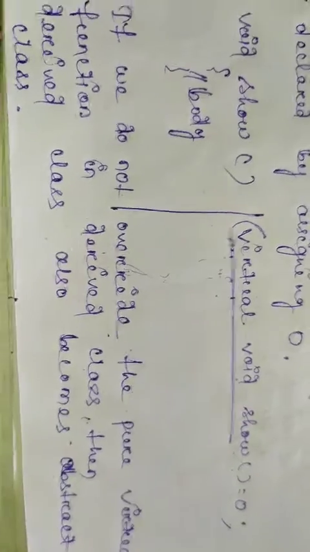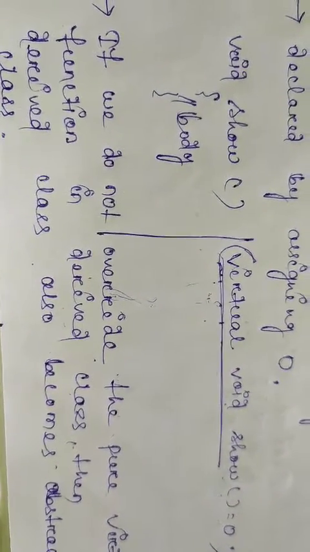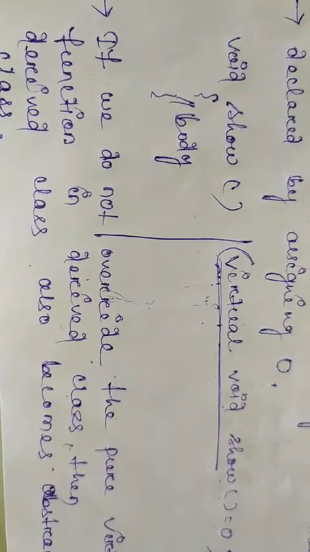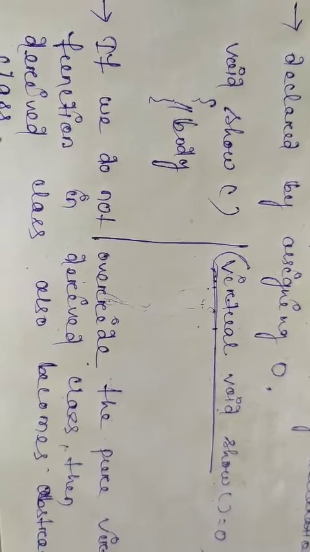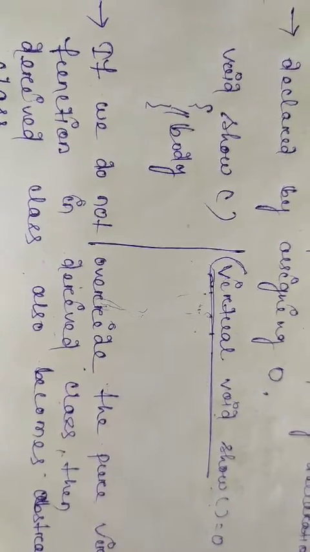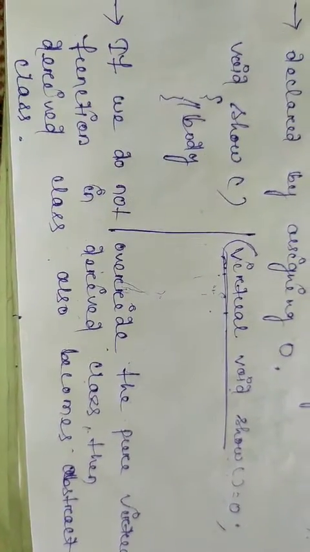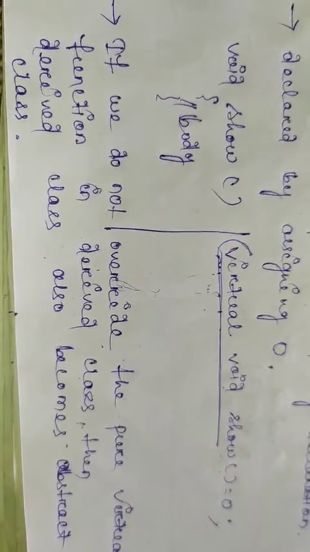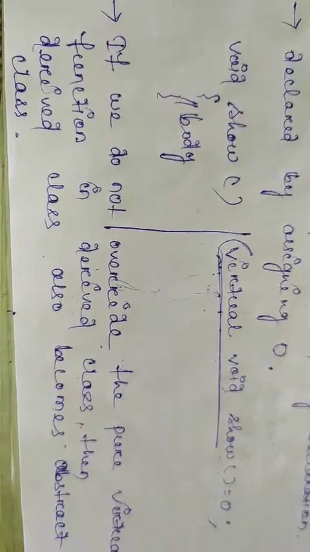Abstract class means we cannot create its object. If we create an object of the abstract class, it will display a compile error like cannot declare variable derived. That's why I tell you that we have to access the pure virtual function in the derived class.